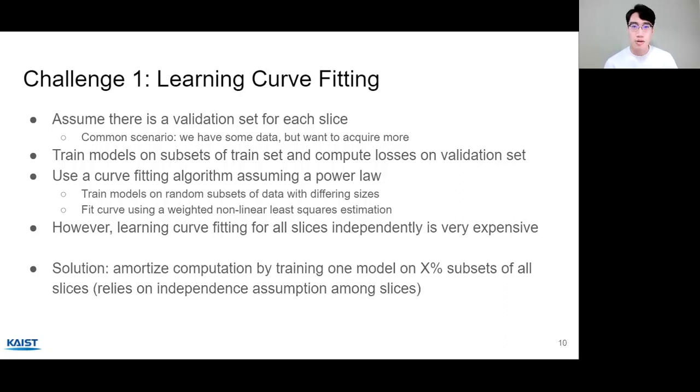So our solution is to amortize computation by training one model on X% subsets of all slices. Instead of taking an X% subset of one slice and leaving the rest as is to train each model, we take X% subsets of all slices and train a model. This approach assumes that taking subsets of other slices does not affect the model accuracy on the current slice. But in reality, this independence assumption does not hold, and it will make the learning curves more unreliable. So we are going to explain how to handle the dependency between slices in the next slide. And more detailed implementations and other possible optimizations are provided in our paper.